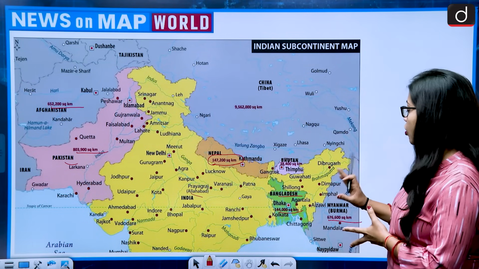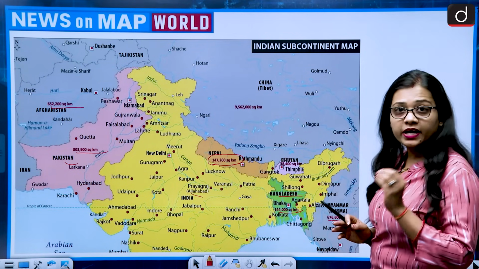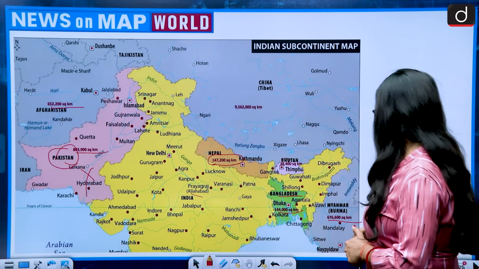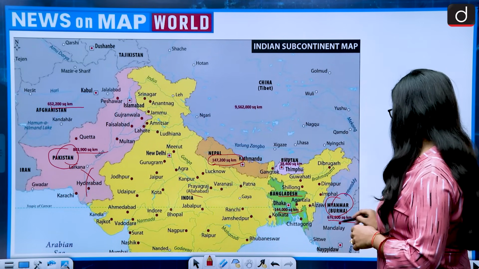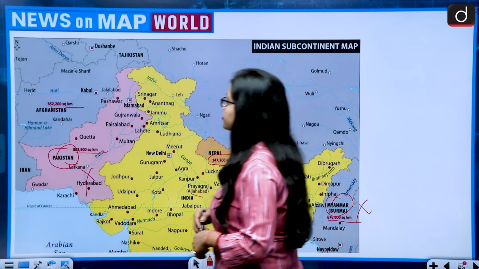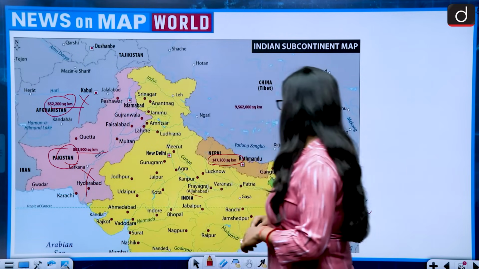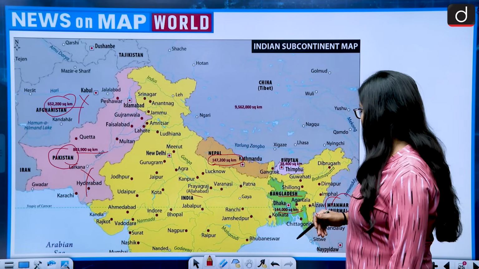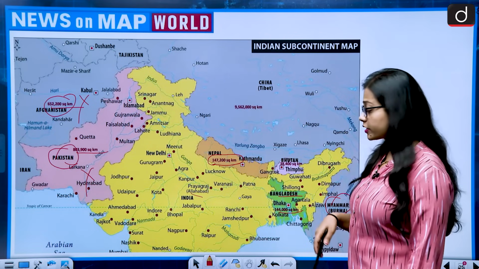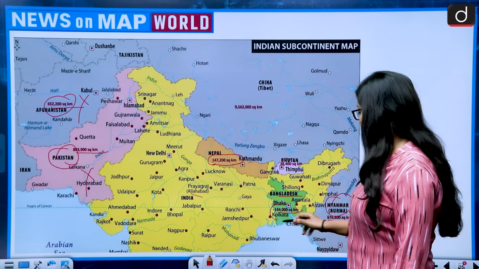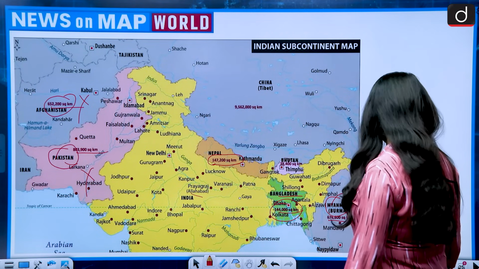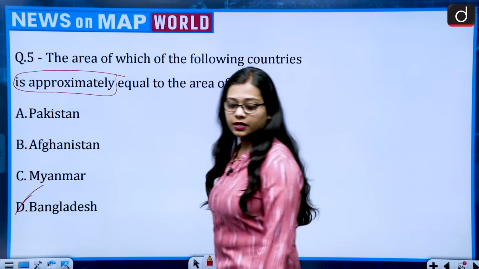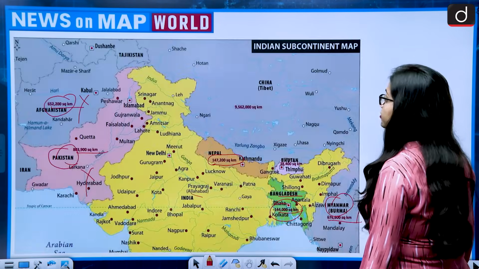So among all 4, the biggest in size is Pakistan, so Pakistan gets eliminated. Then second biggest is Myanmar. Third biggest is Afghanistan. So the country which is approximately the same size as Nepal is Bangladesh. Nepal is 147,000 square kilometers. Bangladesh is 144,000 square kilometers. So the correct answer is option D, that is Bangladesh. Now moving on to the next question.